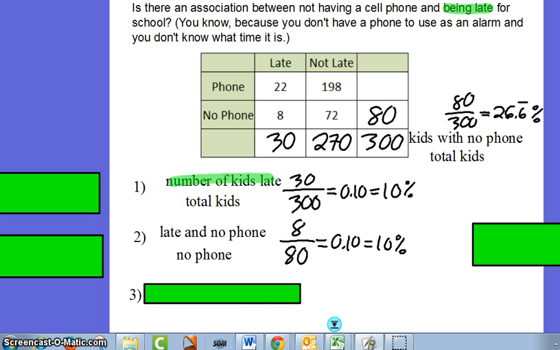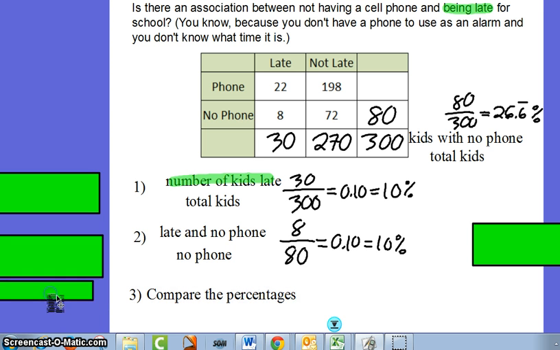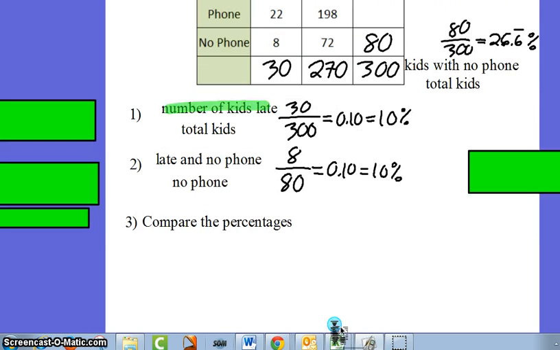And so now you can go on to step 3, which is just to compare. So let's see here. The kids who are late of the total kids is 10%. The kids with no phone and are late compared to the no phone kids is 10%. So it looks like there's no association. So it doesn't really look like it makes much difference whether you have a phone or not in terms of you being late or not.